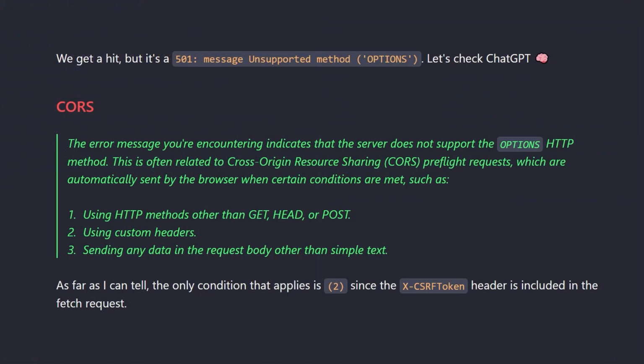Apparently, according to ChatGPT, the reason this OPTIONS method is required is for CORS preflight requests, which are automatically sent when certain conditions are met. One is using methods other than GET, HEAD, or POST, which we're not; we're using GET and POST requests. The second is using custom headers, so it looks like that's probably why this has happened. And the third is sending any data in the request body other than simple text, which I don't believe we're doing either. So yeah, it looks like that's the reason.